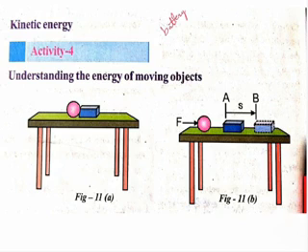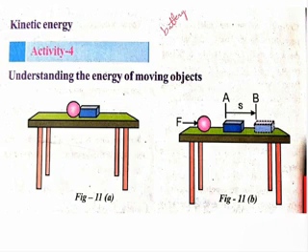Now separate the ball from the block and bring it to one end of the table as shown in the figure. Once you observe figure 11 B, we brought that ball to one end of the table, and now apply some force on the ball and push it. Then what will happen to the block?